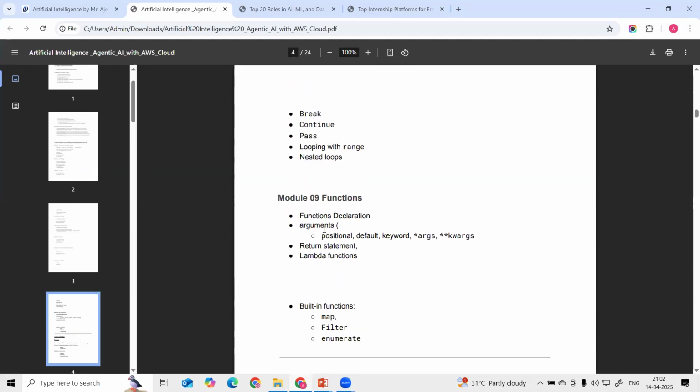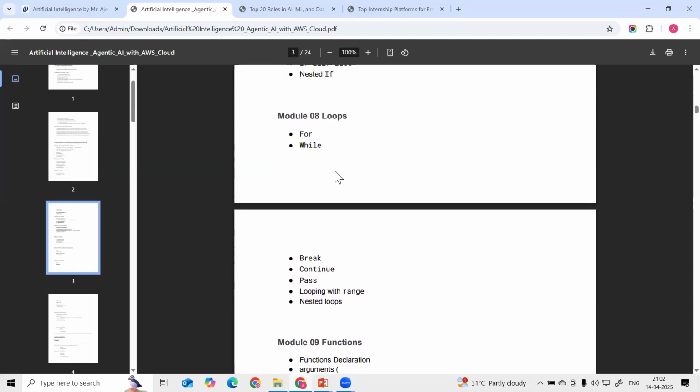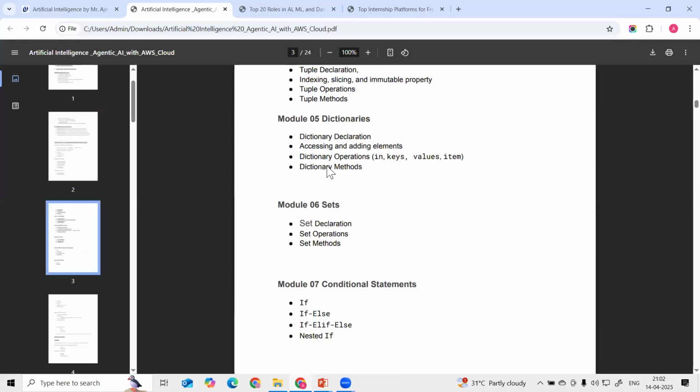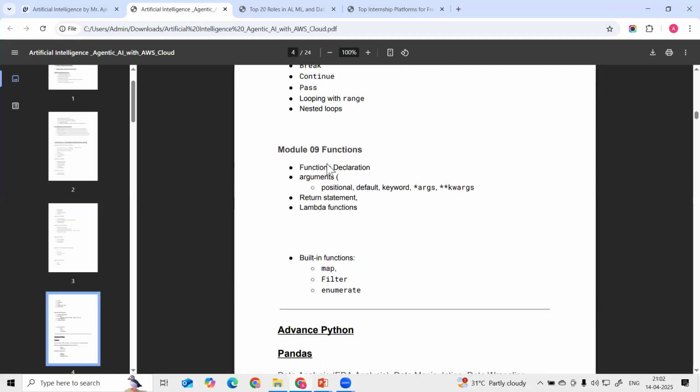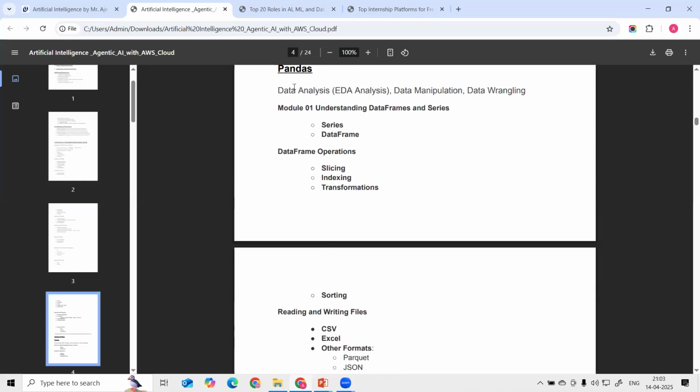And then also we are going to learn functions, the different functions and inbuilt function methods. This is how we are completing the foundation for this AI course on Python. Once the foundation is done, then we can get started with advanced Python. In advanced Python, the things we are going to cover are pandas and numpy. Pandas is for data analysis, guys, and we are going to use it for data manipulation and data wrangling.